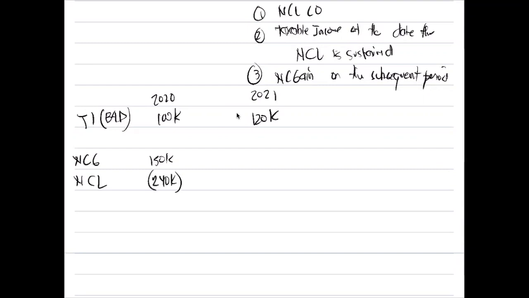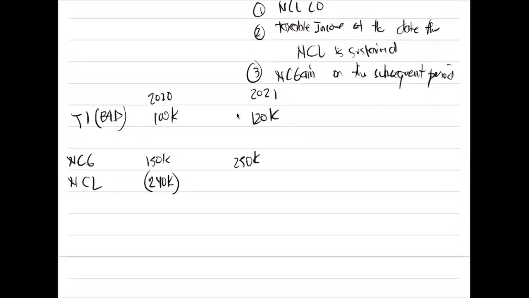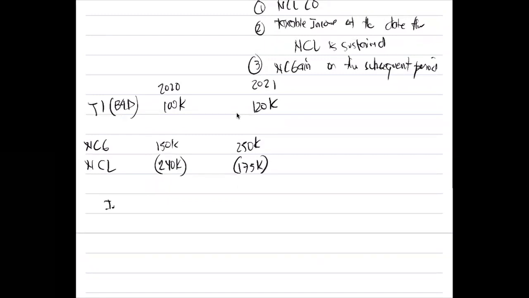240,000 net capital loss. On 2021, your net capital gain is 250 and your net capital loss is, let's say, 175,000. Okay, so assuming you are an individual. So 2020 and 2021, taxable income. We have 100,000 and 120. So do we have any net capital gain? Kasi nga, net capital loss, hindi yan lalabas.